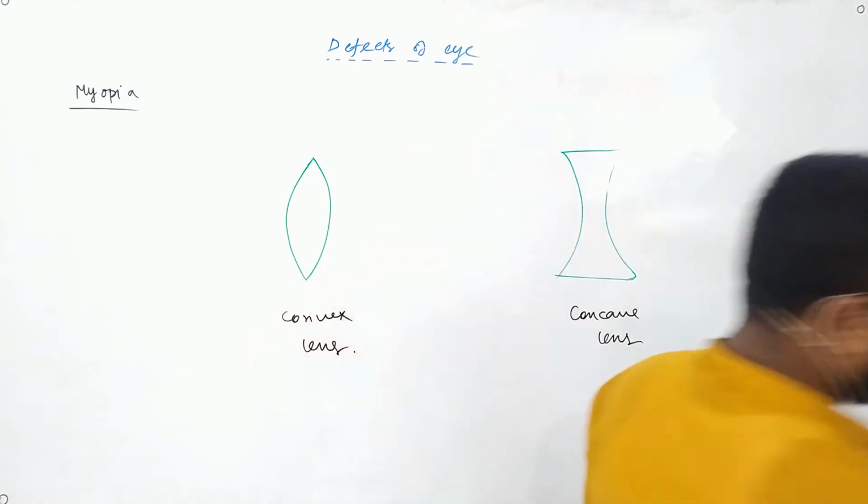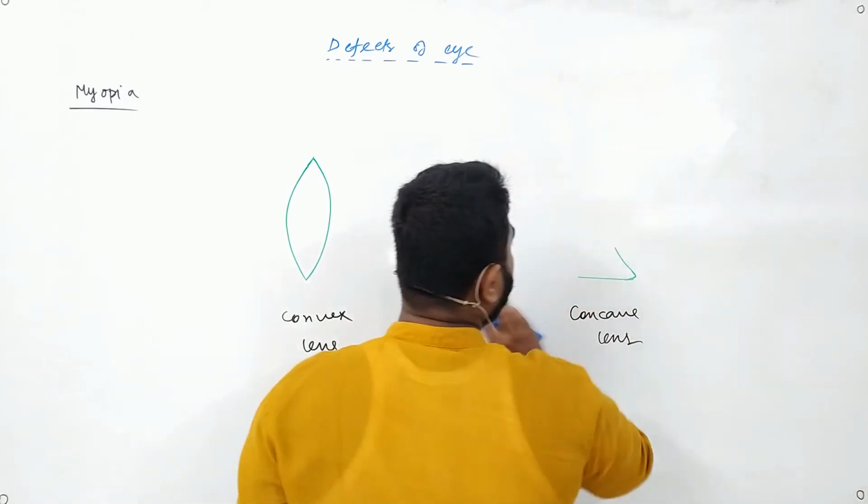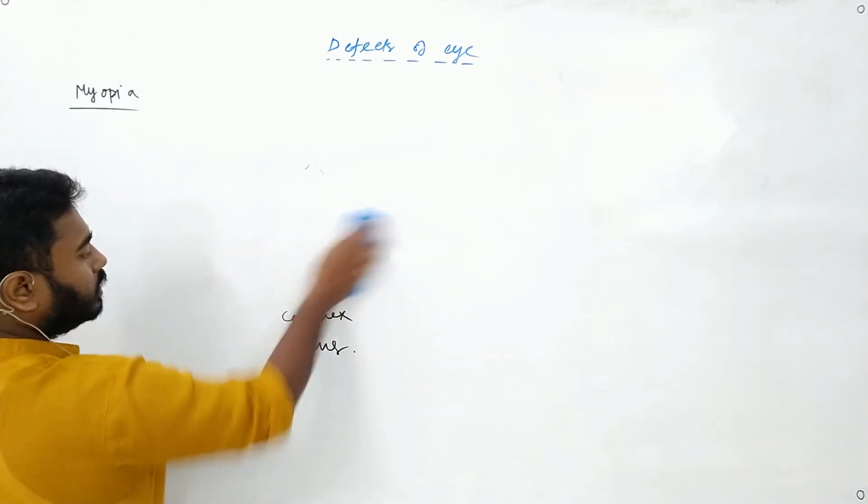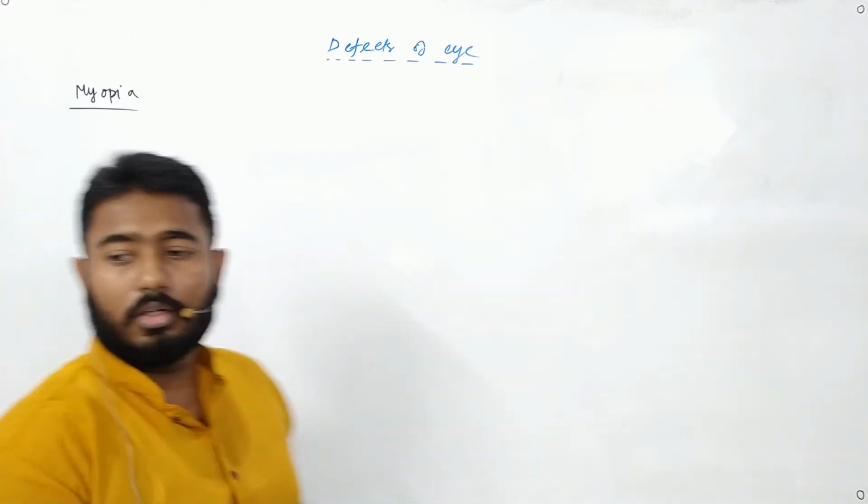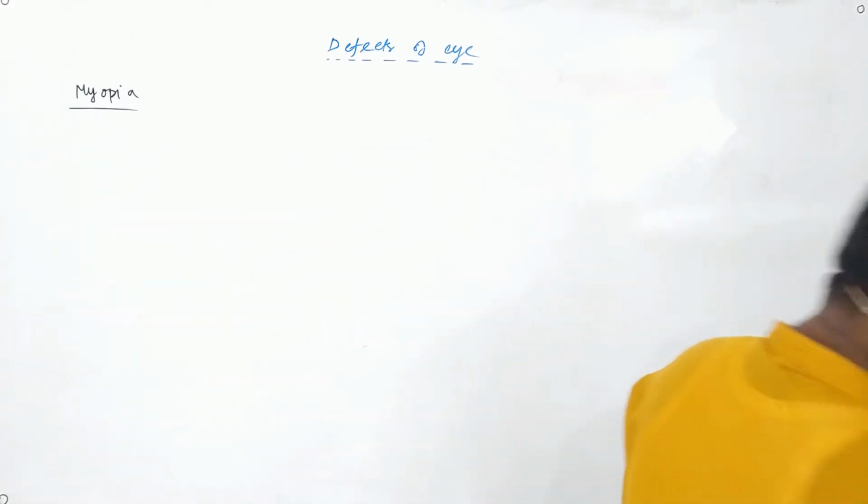Now if we want to correct this eye situation, what kind of lens do we need? Concave.